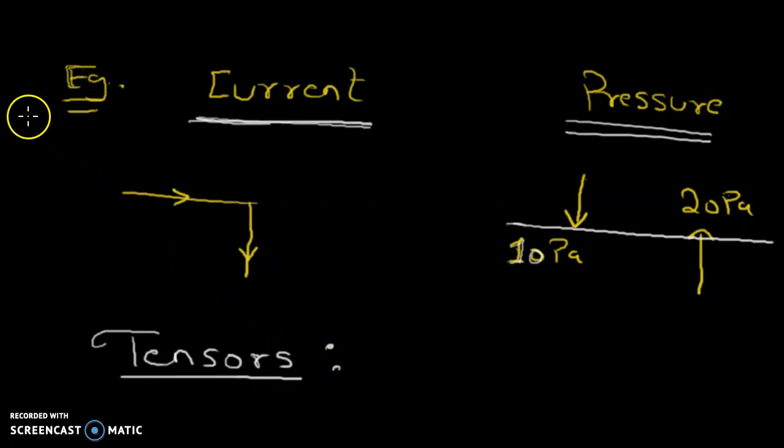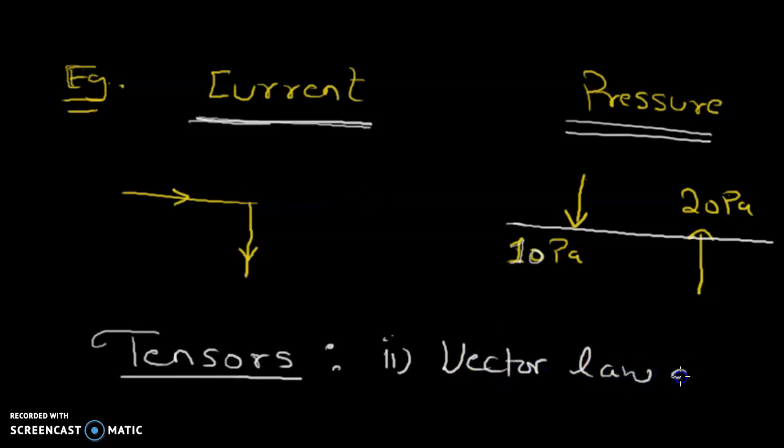So these quantities are tensors. Though they have direction, they are still not vectors because they don't follow the vector law of addition. I'll tell you this. For a quantity to be a vector quantity, the second most important point is that they follow the vector law of algebra.